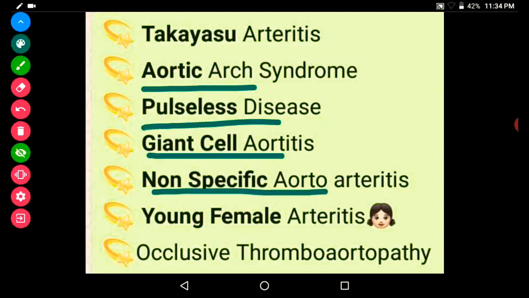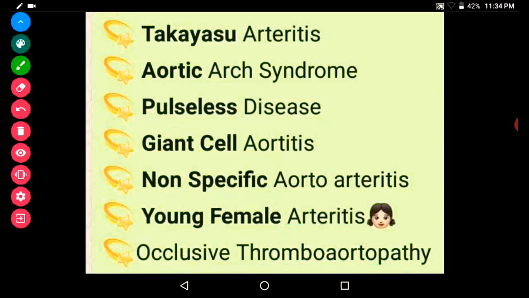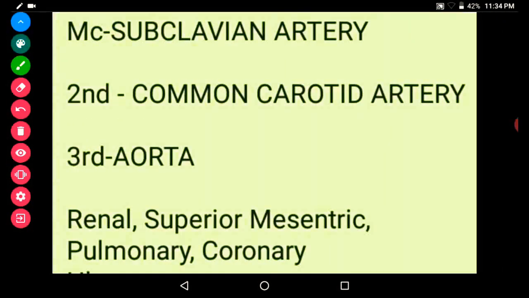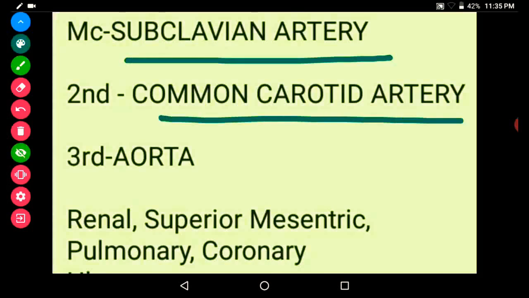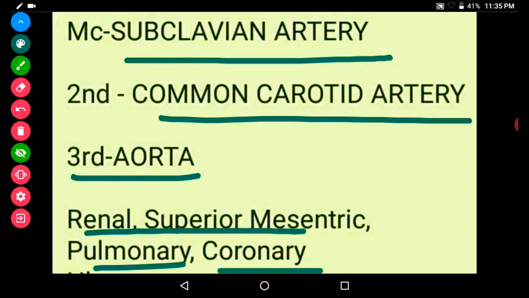It is also known as non-specific aortitis, because this vasculitis presents with non-specific symptoms. It mainly affects young adolescent females with a mean age of about 24 years, so it is known as young female arteritis, otherwise known as occlusive thromboaortopathy. The most commonly affected vessel is the subclavian artery. Second most commonly affected is the common carotid artery. Third is the aorta. It may also affect other large vessels: renal, superior mesenteric, pulmonary, coronary and iliac vessels can also be affected.